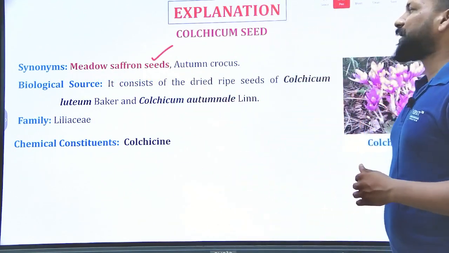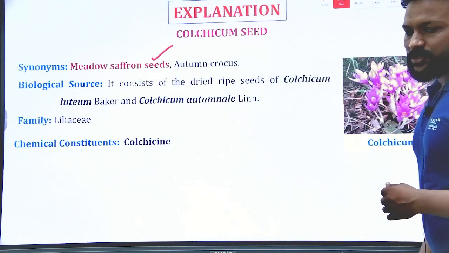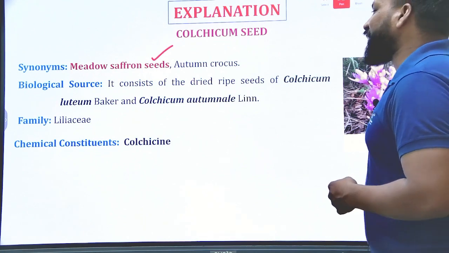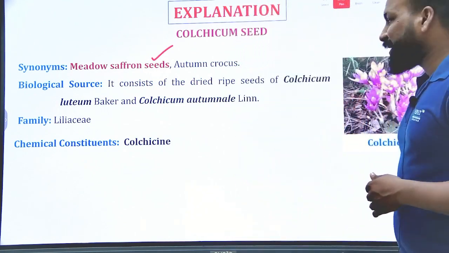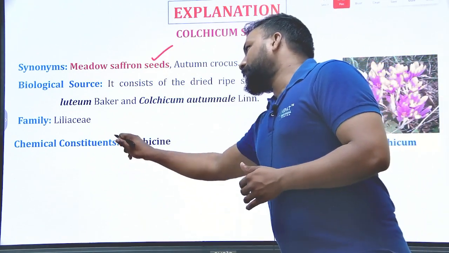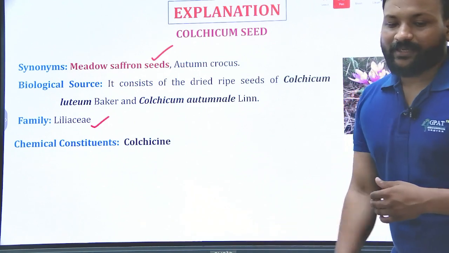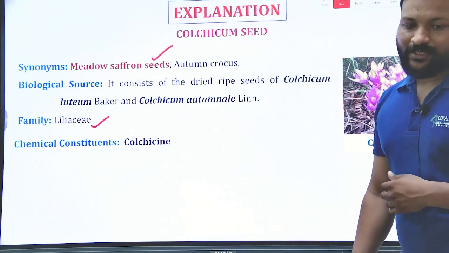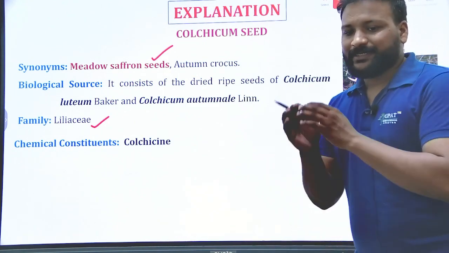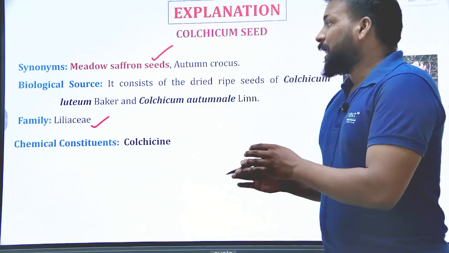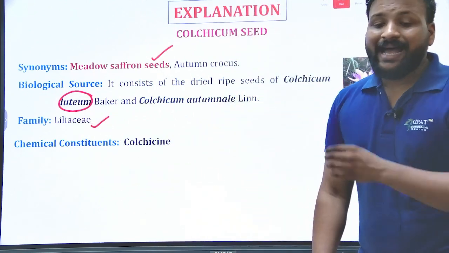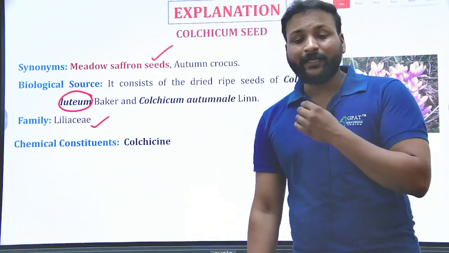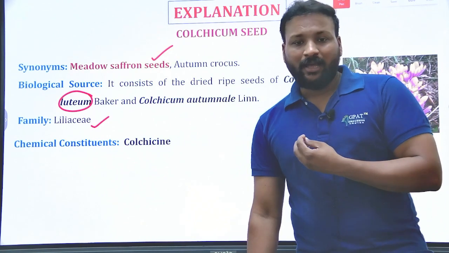The synonym of this plant is meadow saffron seeds or autumn crocus, and it is Colchicum luteum or Colchicum autumnale, and this belongs to the family Liliaceae. The chemical constituent is colchicine. Yes, mainly in luteum. So this colchicine is a natural polyploidy causing agent.